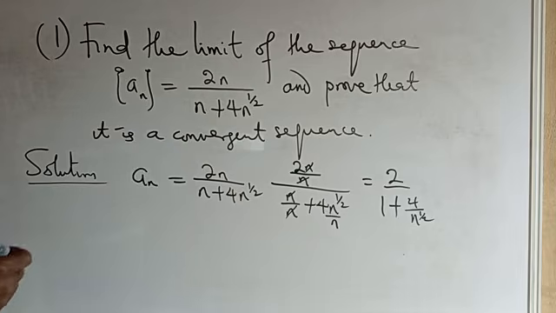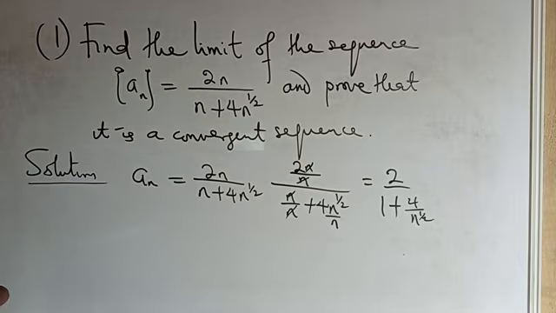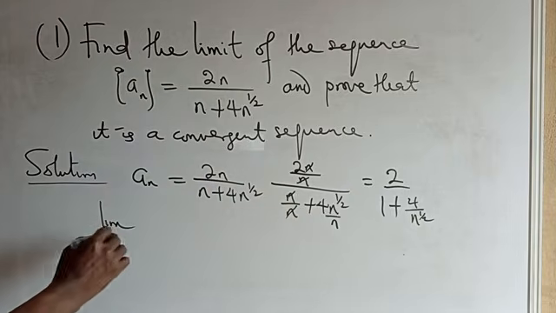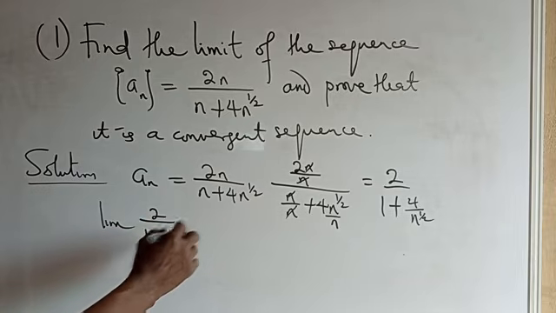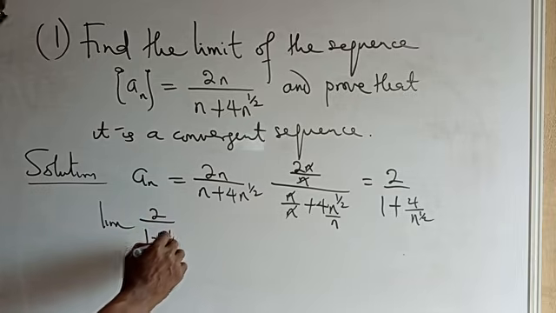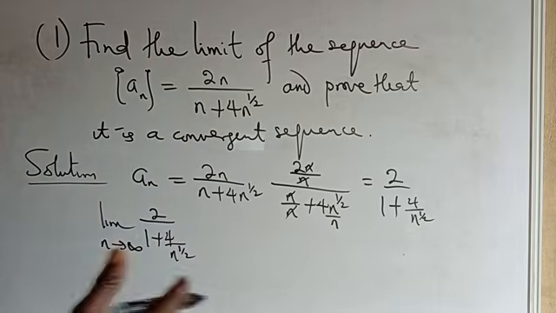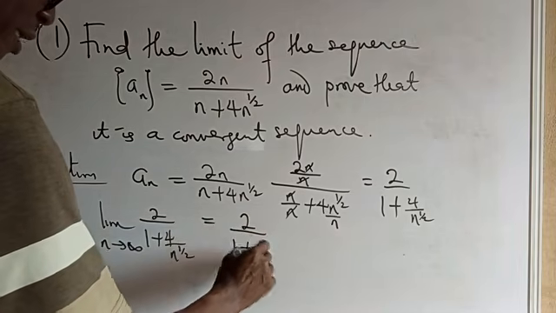Beautiful. Now, in this case, we observe that we can have this as n tends to infinity. That is, if we take n to tend to infinity, take limits of this particular value, 2 all over 1 plus 4 all over n raised to the power half, as n becomes very large and large, so this will be what? 2 all over 1 plus 0.